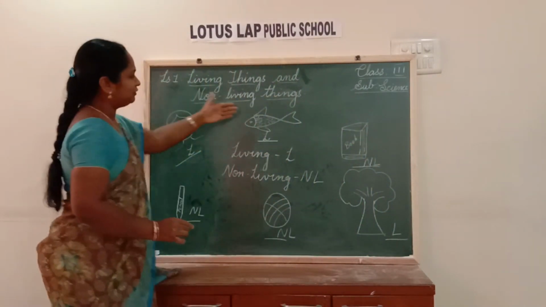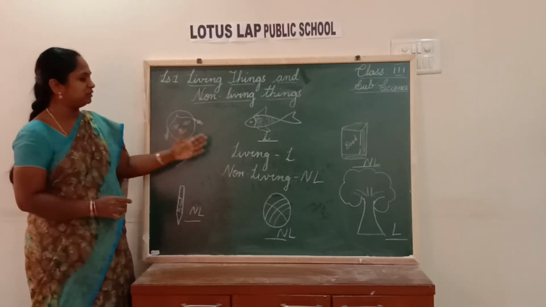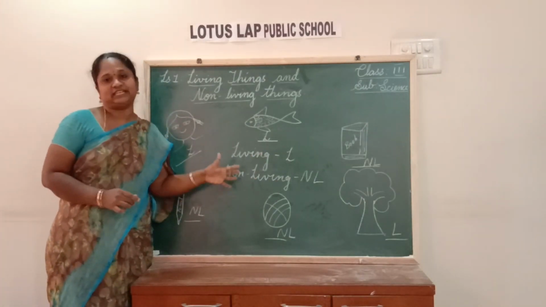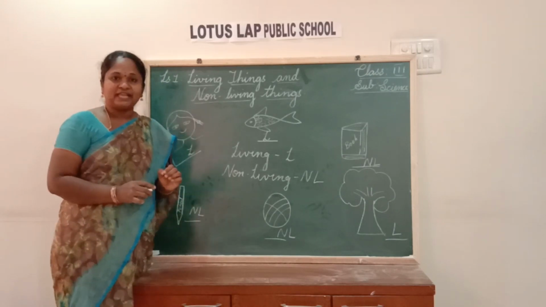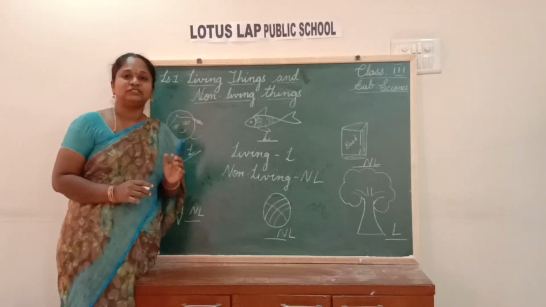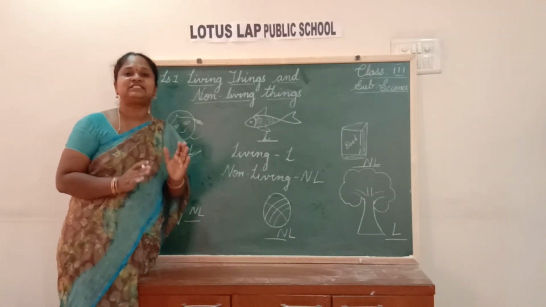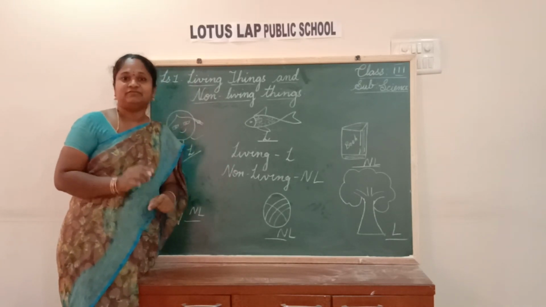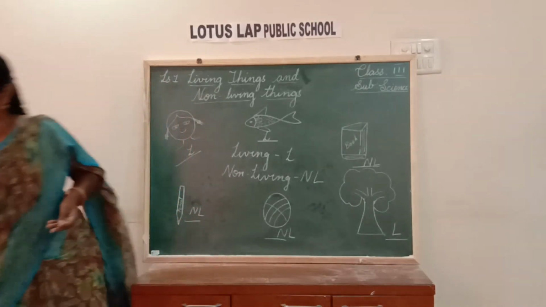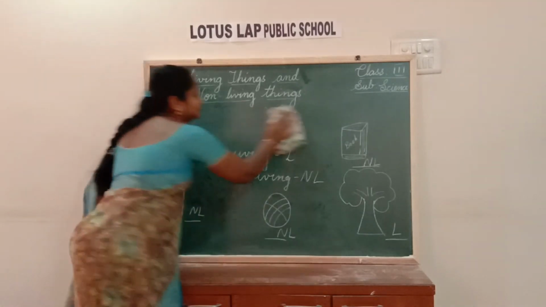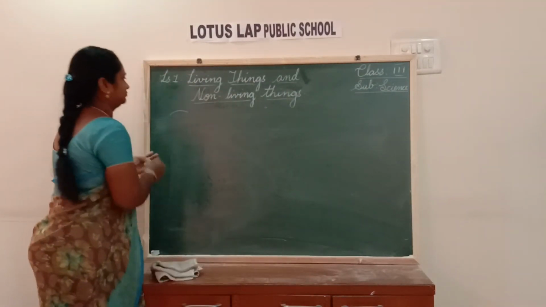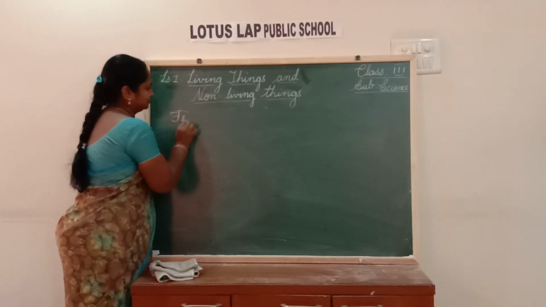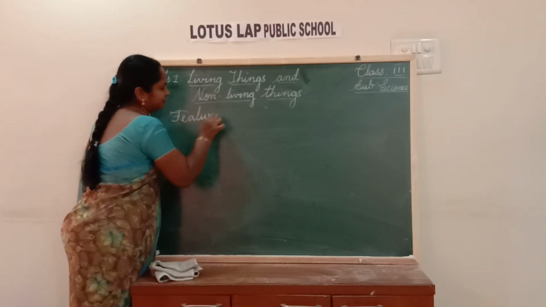So children, now you are able to classify, you are able to identify all the things, whether it is a living or non-living thing. In today's class, we are going to discuss about the features of living things. What are the features of living things?